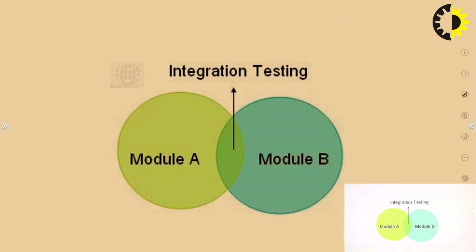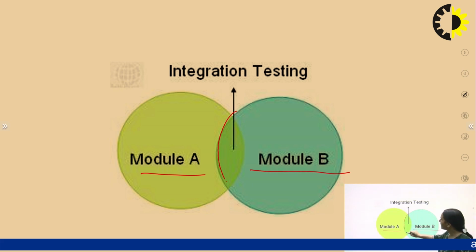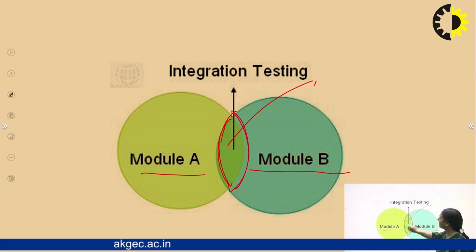Again, it is very much clear from this diagram as well, right? Let's say there is a module A and another module B. Integration testing is this part, when we are integrating module A and module B. For the interface that is created, is there any issue or any type of problem arising when we integrate module A with module B in the system?